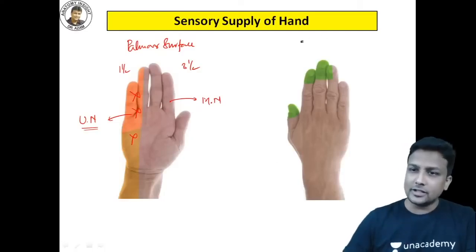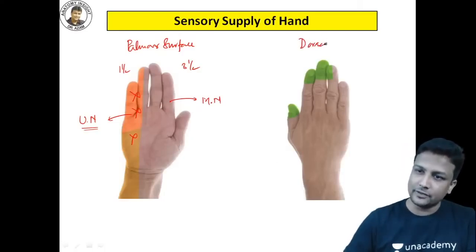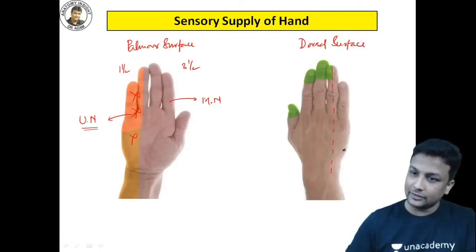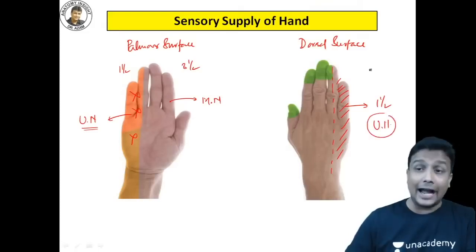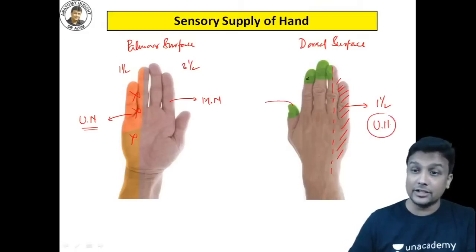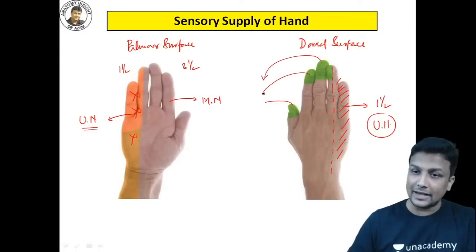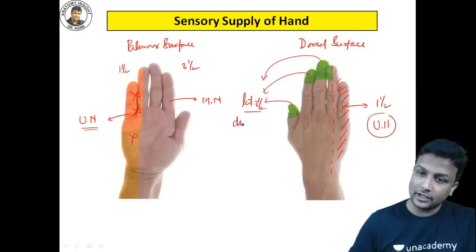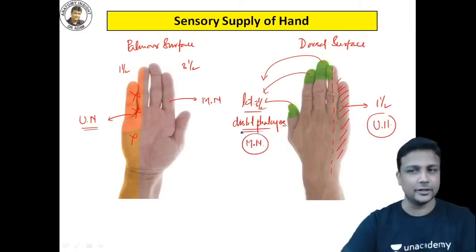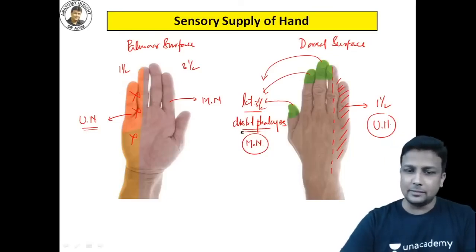And on the dorsal surface, again the same thing, the medial 1.5 digit will be supplied again by what, guys? Ulnar nerve. And you have to be really careful with the lateral 3.5 digit. Why? Because only the distal phalanges, which are highlighted there in the green color, are supplied by median nerve. That's important. On the dorsum of the hand, they'll be supplied by median nerve.